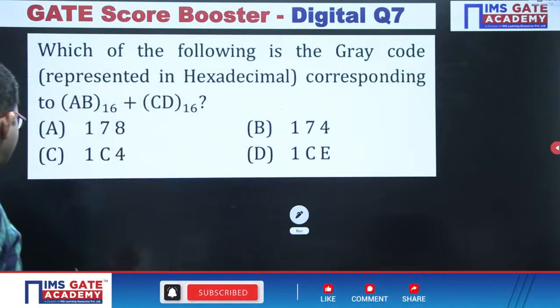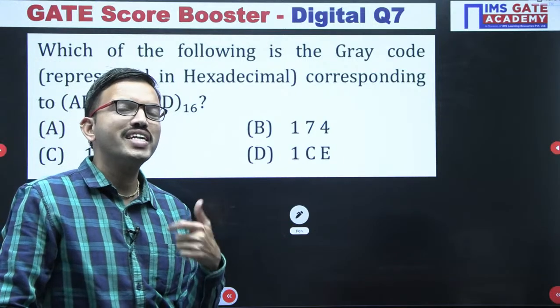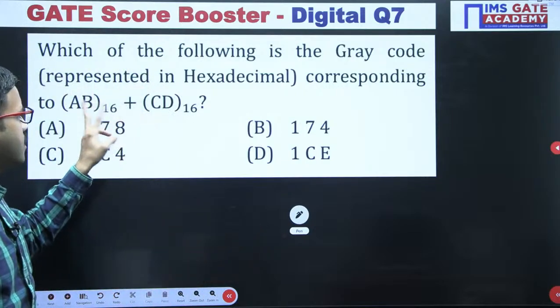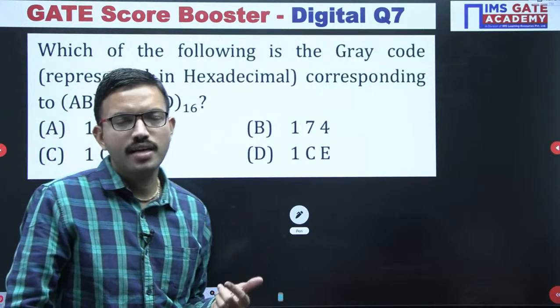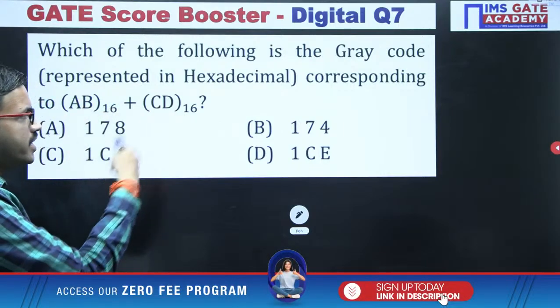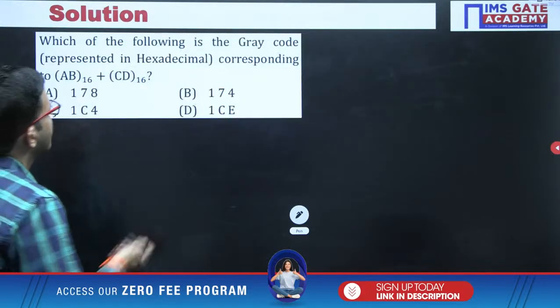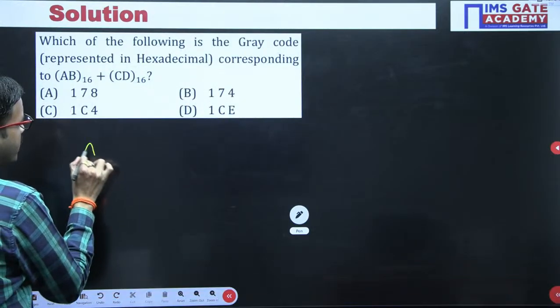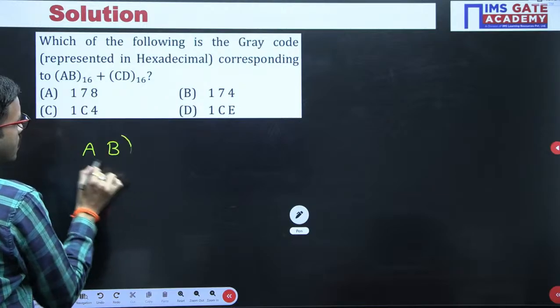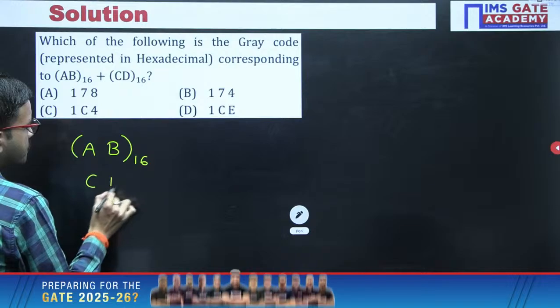So here, with the help of this question, you are getting a recap or revision regarding the addition operation in other number systems. Already we have touched earlier base 5 and other number systems, and here you are getting hexadecimal addition. So the numbers here are AB base 16 and CD base 16.